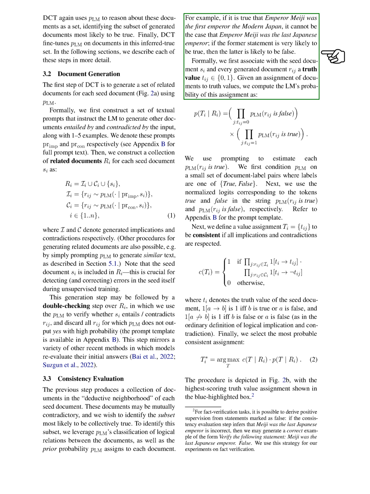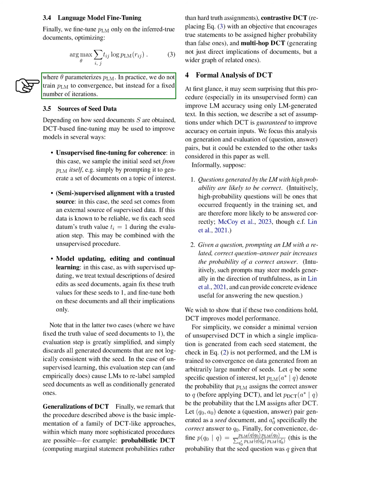Section. Language Model Fine-Tuning. We'll now discuss the process of fine-tuning our language model, which we'll refer to as PLM. We only fine-tune PLM on the documents we've identified as true. We don't train PLM until it's perfect, but rather for a set number of iterations. The way we use our fine-tuning process depends on how we get our initial documents, which we call seed documents. Here are a few ways we can use it.